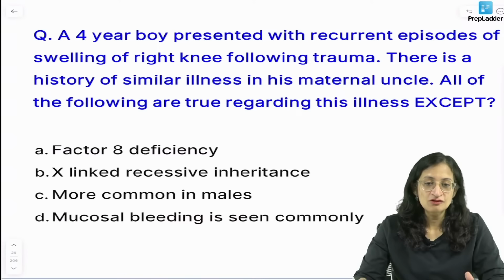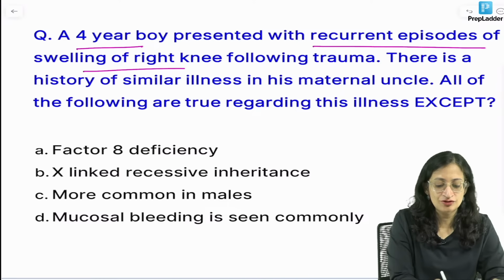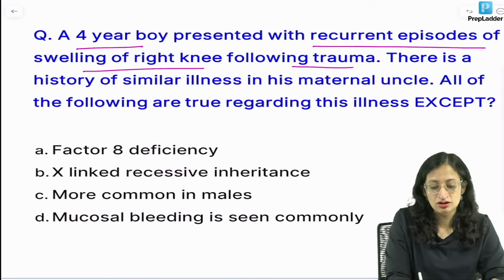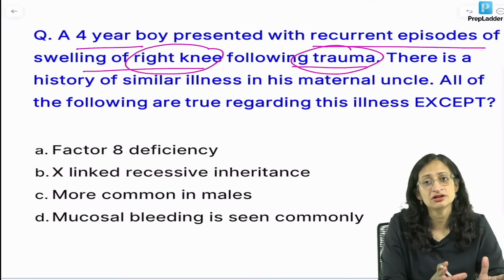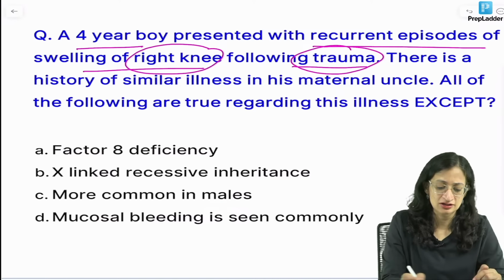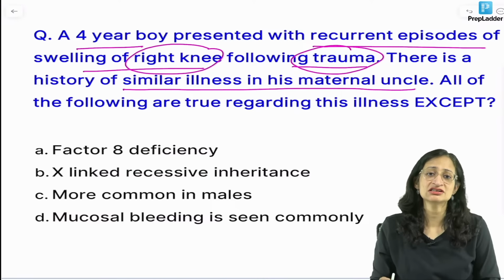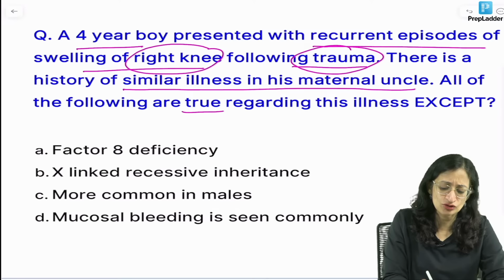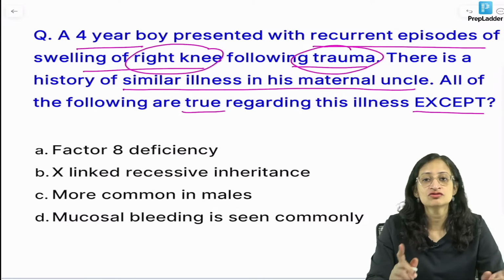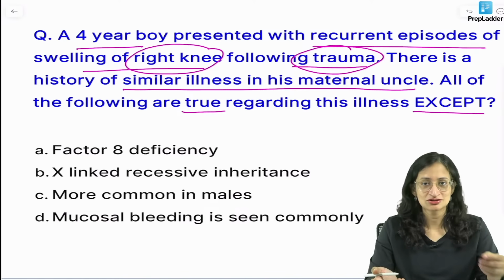Now, a 4-year-old boy presents with recurrent episodes of swelling of right knee following trauma. Trauma could cause some bleeding leading to joint swelling again and again. There is a history of similar illness in his maternal uncle. What is the disease that we are thinking of? The question says all of the following are true regarding this illness except. The first step here is to diagnose this condition. Next step is to answer the questions related to it.